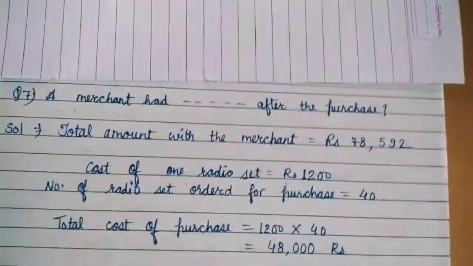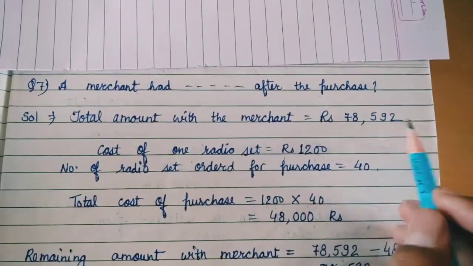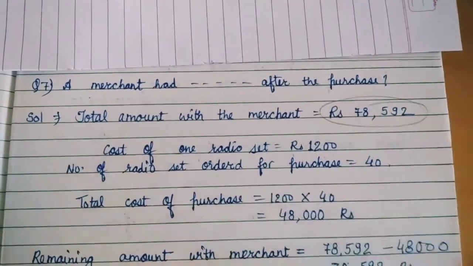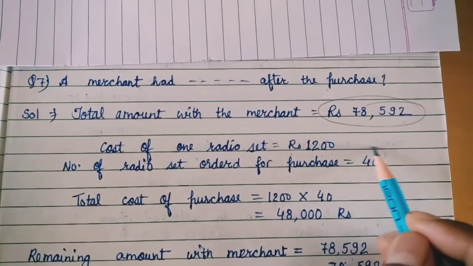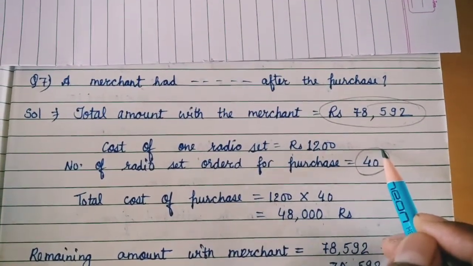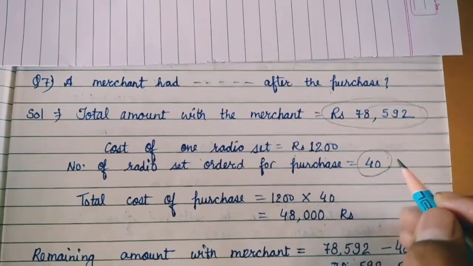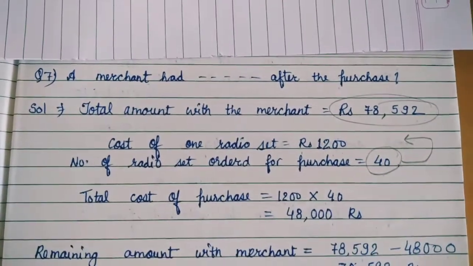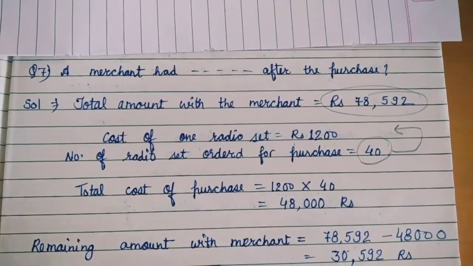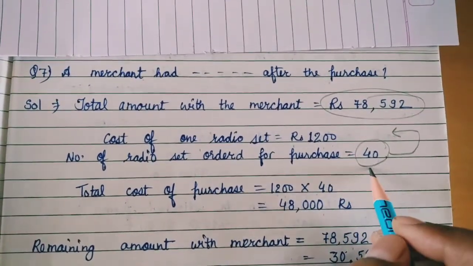So a particular person, a merchant, has 78,592 in all. She wishes to get 40 radios, and एक का प्राइस क्या है? The price of one radio is 1200, and the merchant wants to get 40 radios.